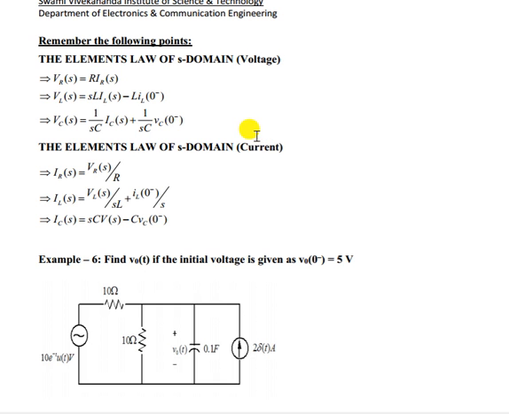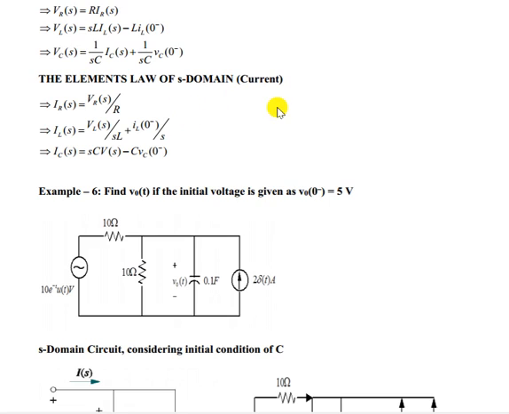So what are the points that you have to remember? You have to remember VR is always R into IR. Voltage across inductor VL(s) is sL IL(s) minus L IL(0), the initial value. VC(s) is nothing but 1 by sC into IC(s) plus 1 by s VC(0). So that part you have to remember, according to voltage, and also according to current.